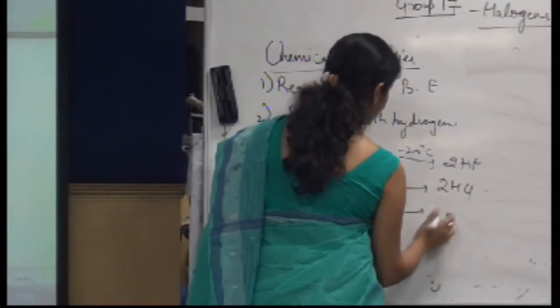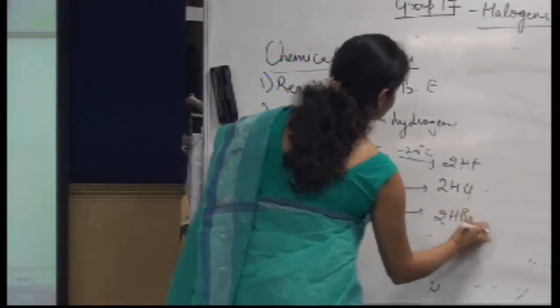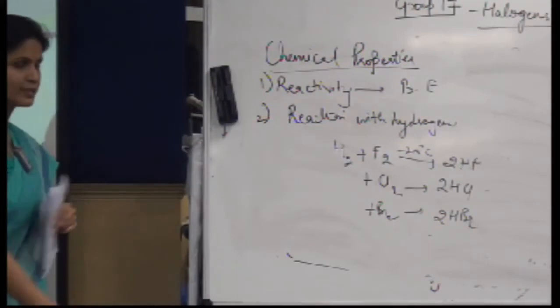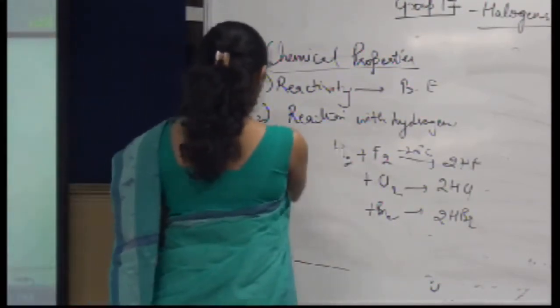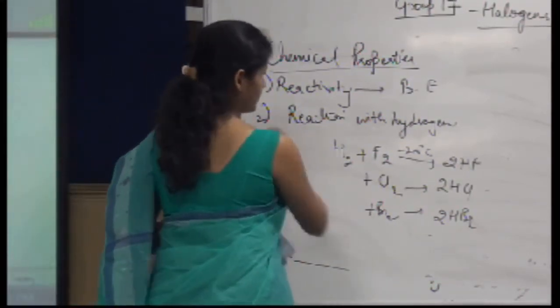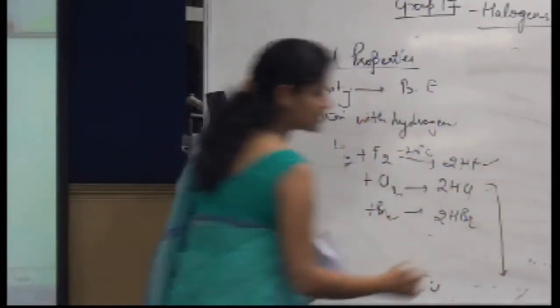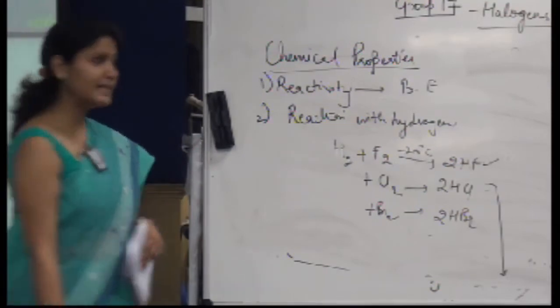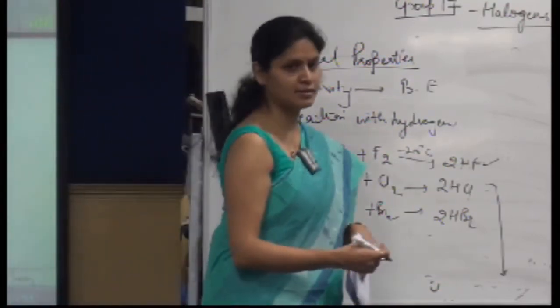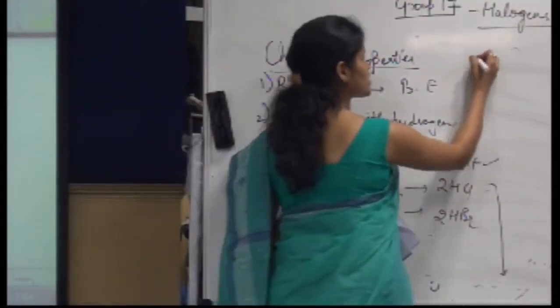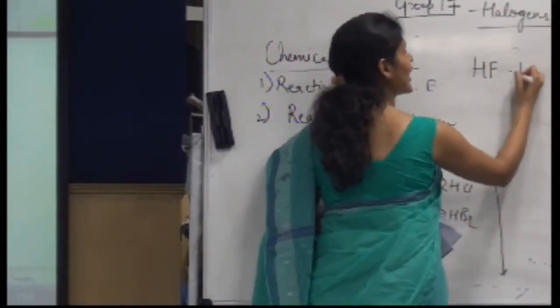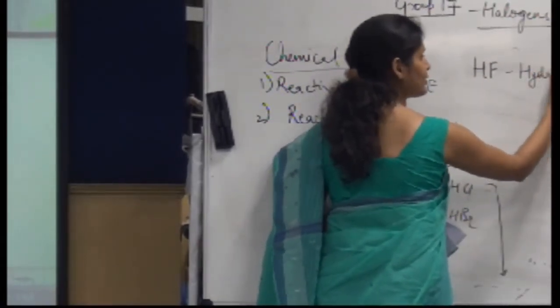Similarly, I can write down the reaction with chlorine and bromine, and the probable products would be hydrogen chloride and hydrogen bromide, right? Except for HF, all these hydrogen halides exist in the liquid state or gaseous state. We know HF is associated with hydrogen bonding, right?